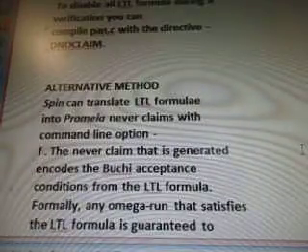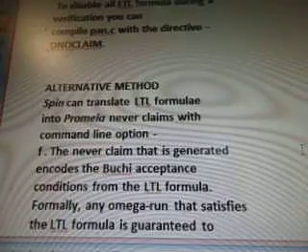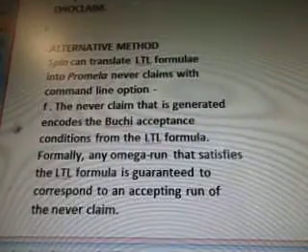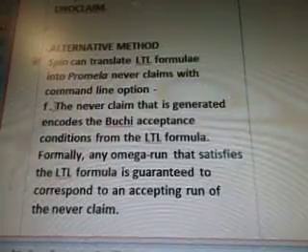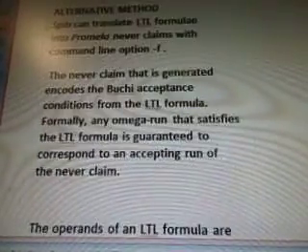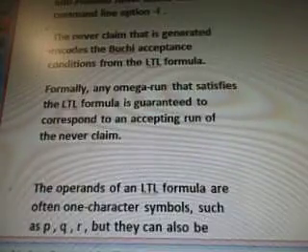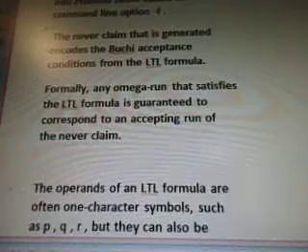Alternative method: Spin can translate LTL formulae into Promela never claims with command line option -F. The never claim that is generated encodes the Büchi acceptance conditions from the LTL formula. Formally, any omega run that satisfies the LTL formula is guaranteed to correspond to an accepting run of the never claim.